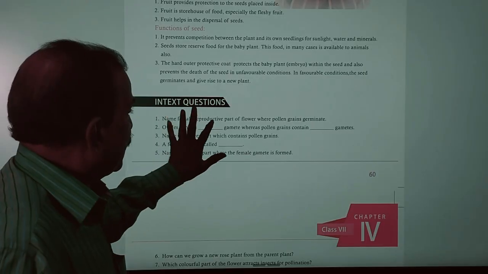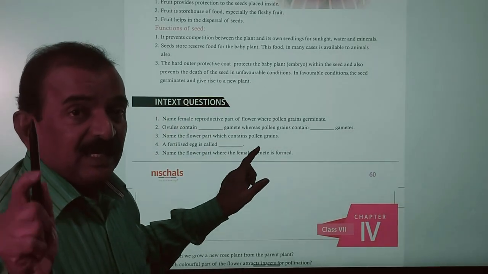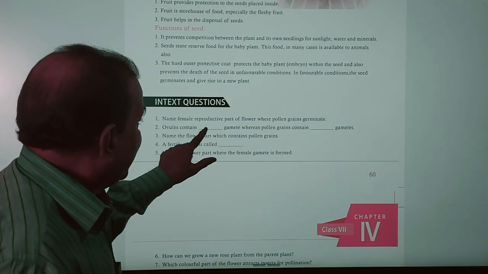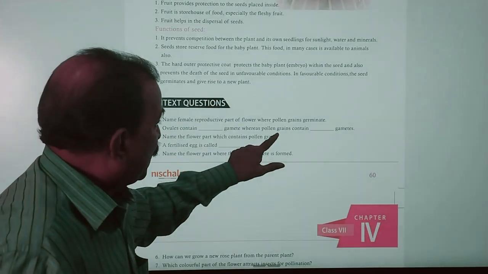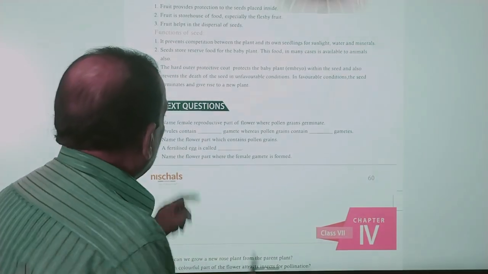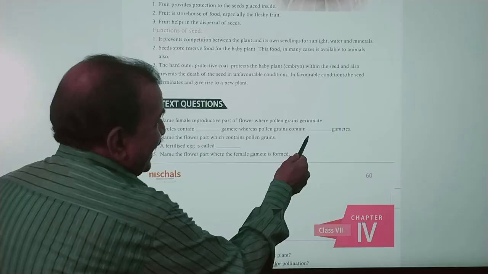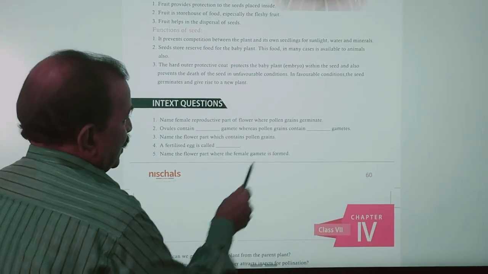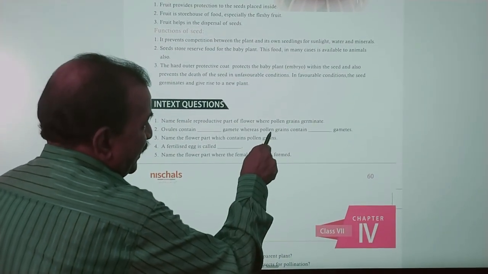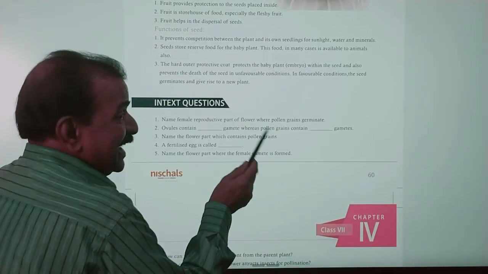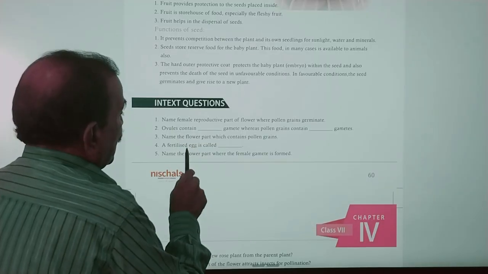So the female reproductive part is the stigma of the gynoecium. Ovules contain female gametes, whereas pollen grains contain male gametes. Male gametes are produced by the anther lobes and are called pollen grains, and female gametes are produced in the ovary and are called ovules.